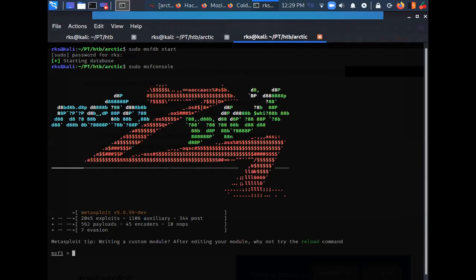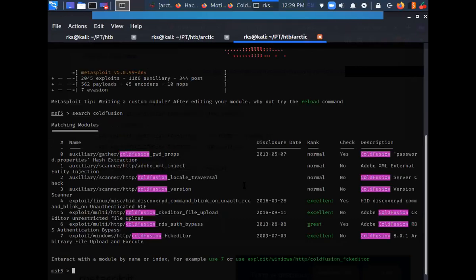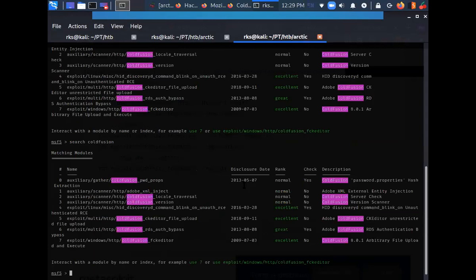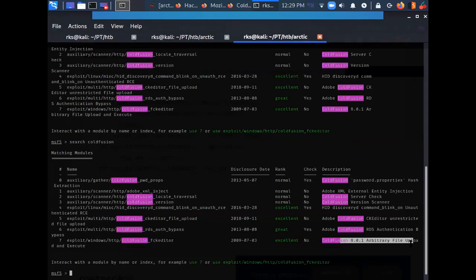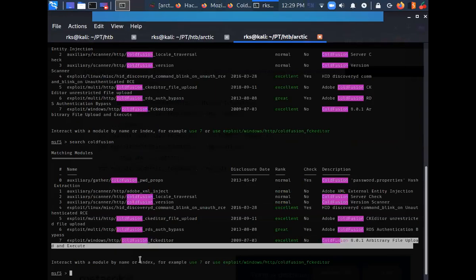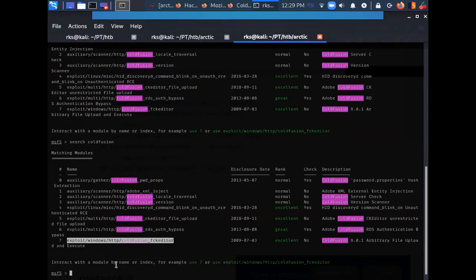I'll try to exploit it that way as well. Okay, let's do a search: Cold Fusion exploits. I'm going to use this one, arbitrary file upload and execute. Okay, so let's copy it.